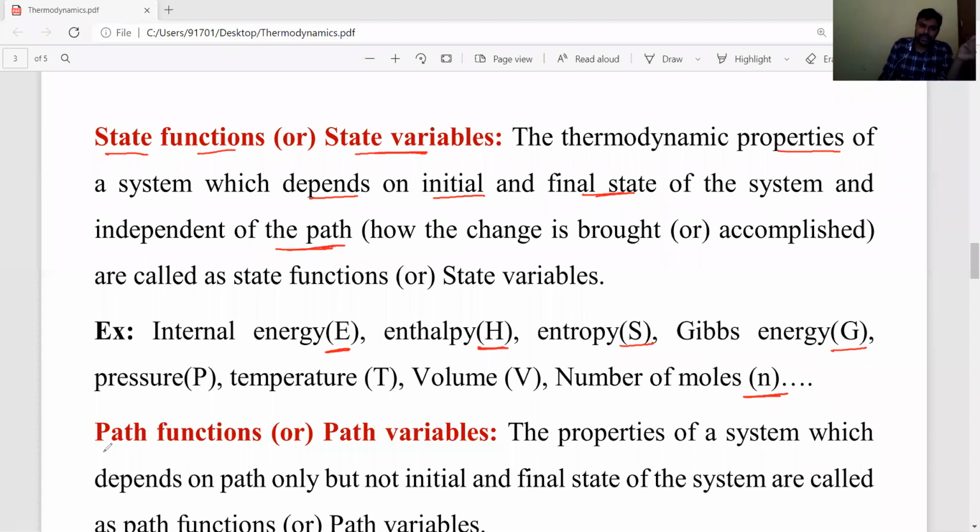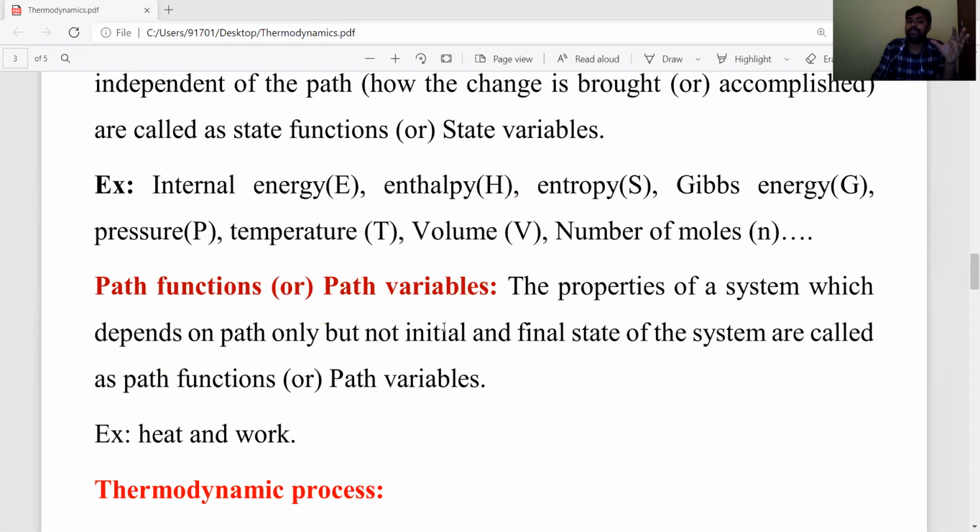The reverse is known as path functions or path variables. Path functions or path variables are the properties of the system which depend only on the path, but not on the initial and final state of the system. Those are known as path functions or path variables. Heat and work. Heat is the quantity of energy transferred due to temperature difference. Work is a form of energy. Those belong to path functions or path variables.